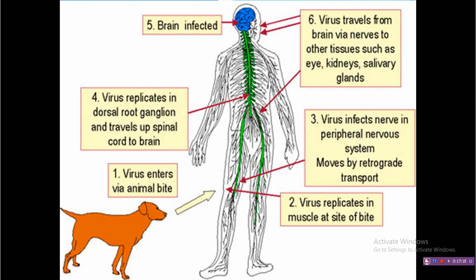Once it reaches a large amount, the second phase starts, the centrifugal distribution of the virus. From here it is distributed to various remotely located tissues, such as the eye, kidney and salivary gland, and all these tissue secretions act as a potent source for transmission of disease to the next animal.